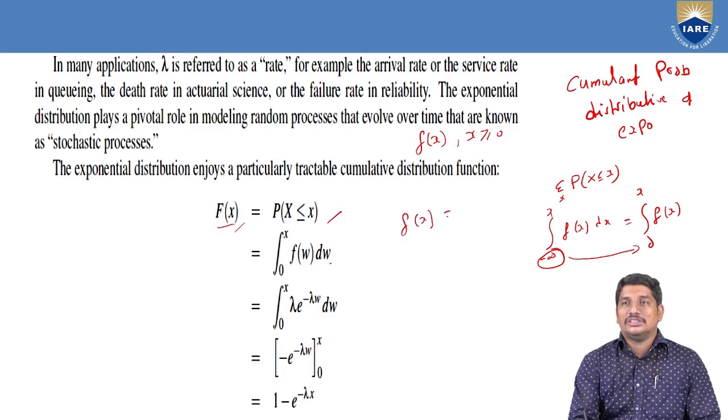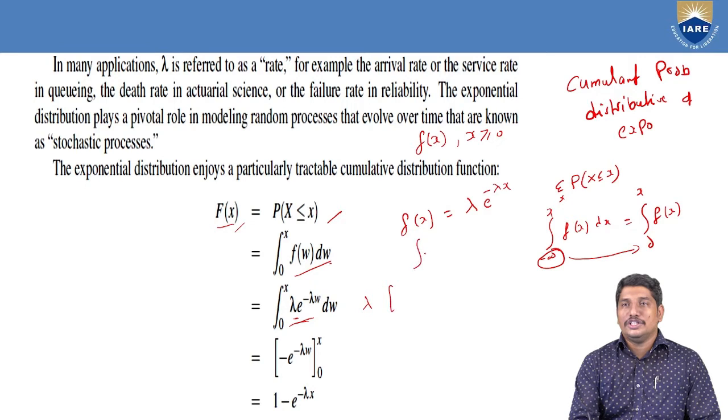And what is f of x? In the exponential distribution, f of x is lambda into e power minus lambda x. So this integral becomes lambda into e power minus lambda x, and you know lambda is a constant, it can be written outside.